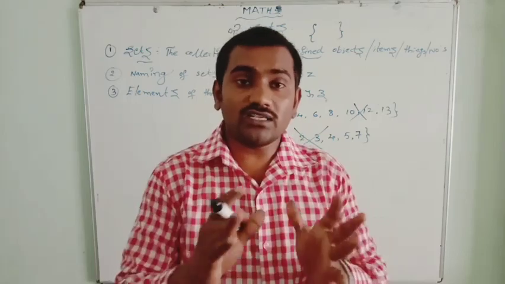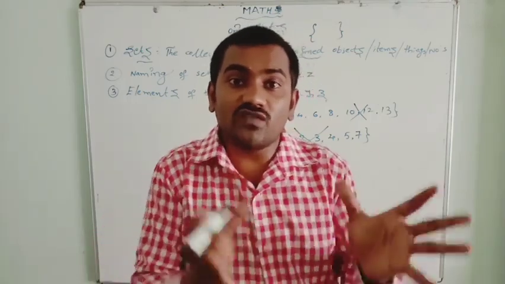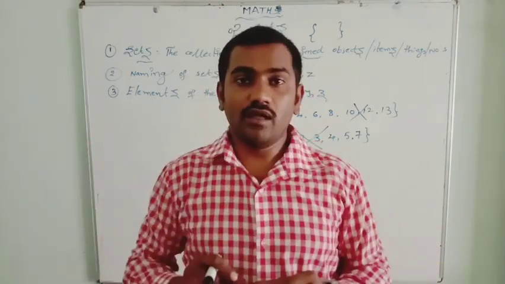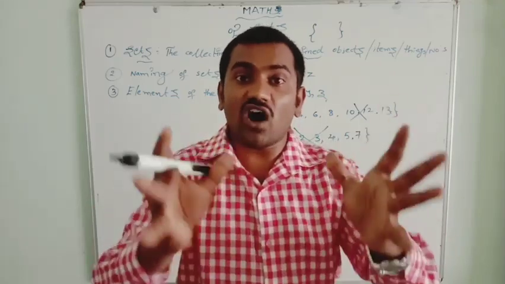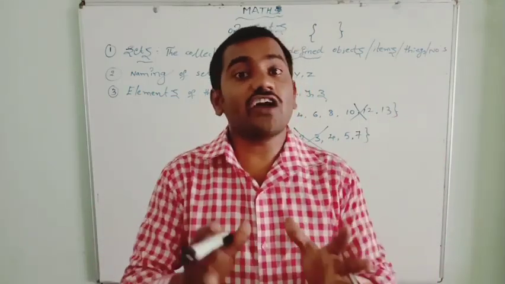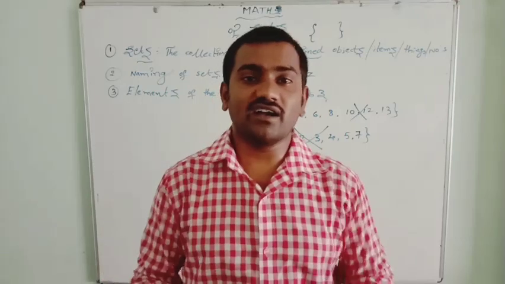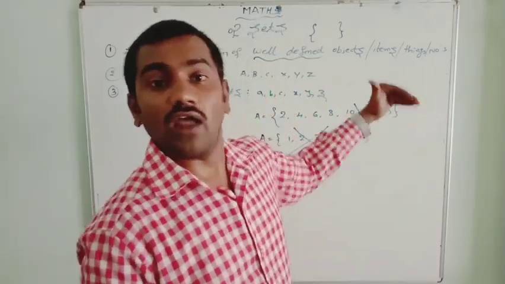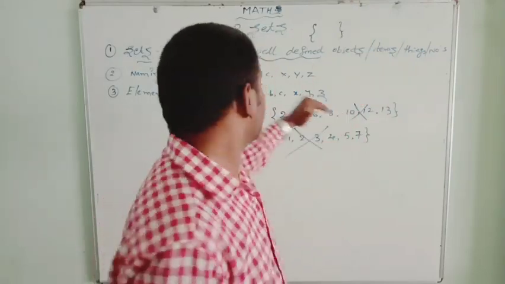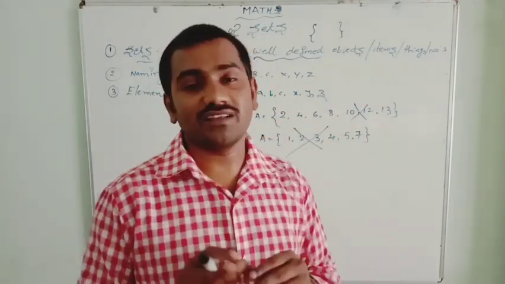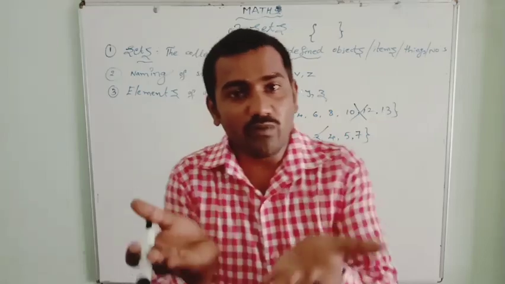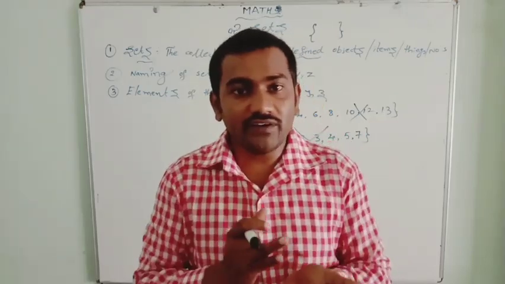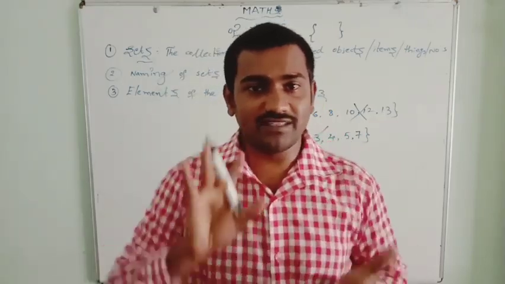Okay, I hope you understand. You can make some more examples of what is well-defined and what is not well-defined. We should be able to tell whether it is a set or not. Well-defined objects are known as a set, otherwise it is not a set. Next, we have learned what is a set, what is well-defined, naming of sets and elements of the set.